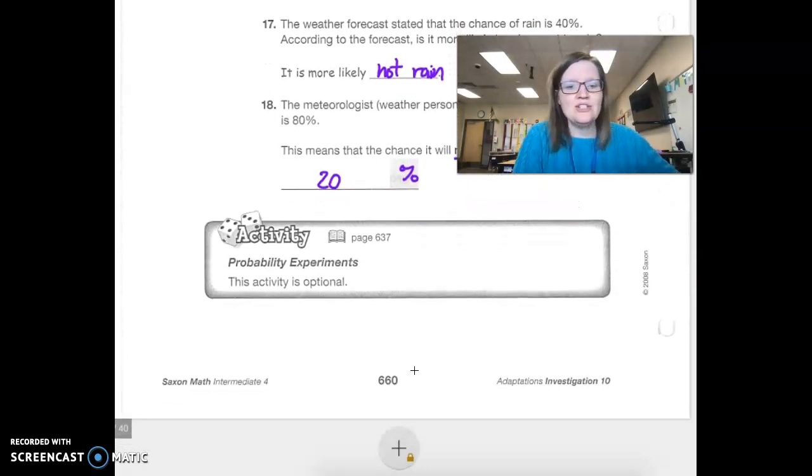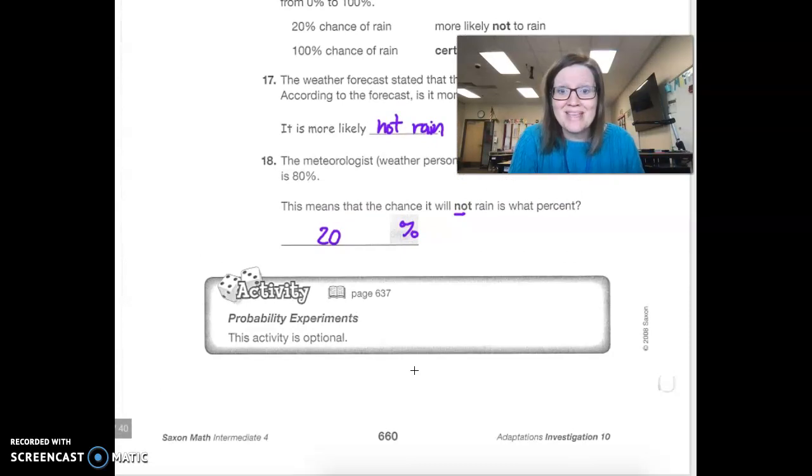Now, they want you to jump into probability experiments. We are going to pass on that. But this is the investigation.